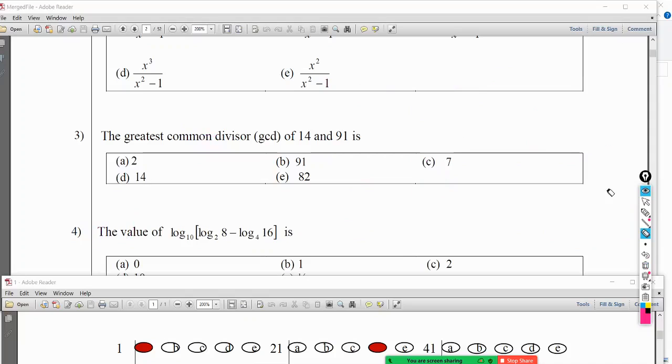Right. GCD of 14 and 91. I know how to find GCD. That is the simple way. First you have to prime factorize until you get the prime factors. Euclidean algorithm also we can use, but let's use the simple one because these are very small numbers. Okay. So 14 is 2 into 7 and that's it. Both are prime numbers. Okay. So then 91. 91, is it a prime number?